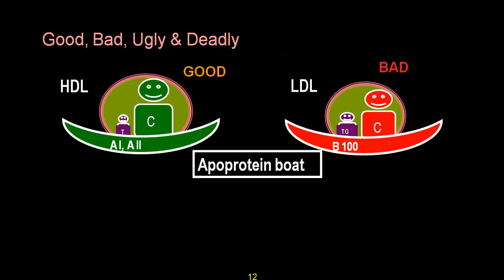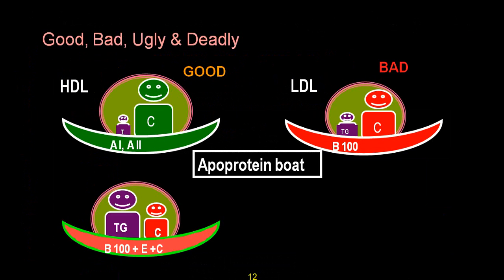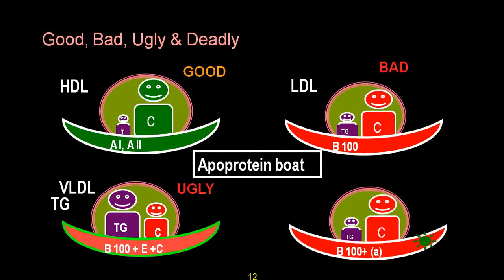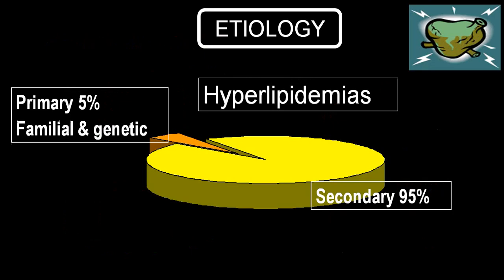So if you look at HDL, it is called a good cholesterol, while LDL is a bad cholesterol, and VLDL, which is a low density lipoprotein derived from Tg, it is ugly, and lipoprotein A is considered a deadly cholesterol.